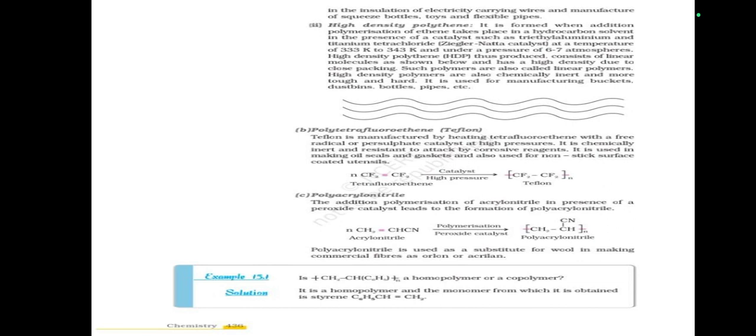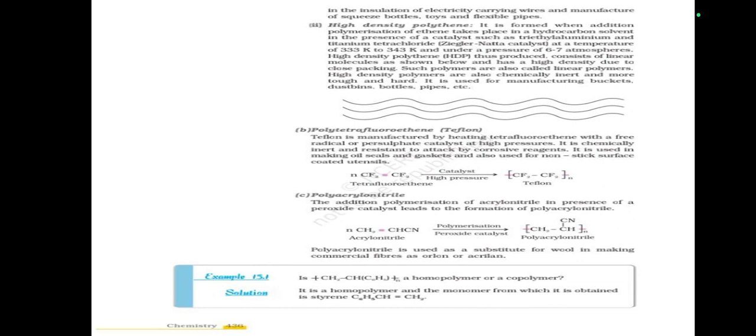High density polythene is formed when addition polymerization of ethene takes place in a hydrocarbon solvent in the presence of catalysts such as triethylaluminium and titanium tetrachloride.